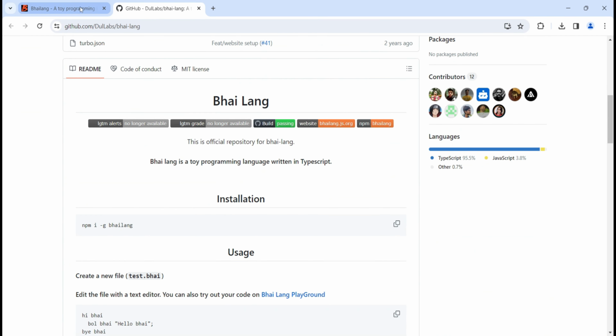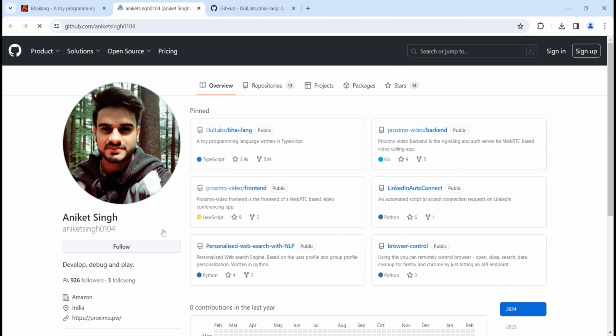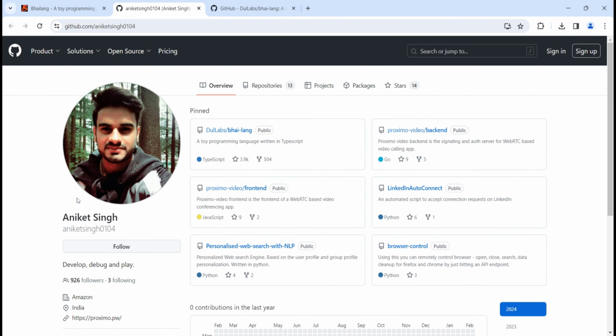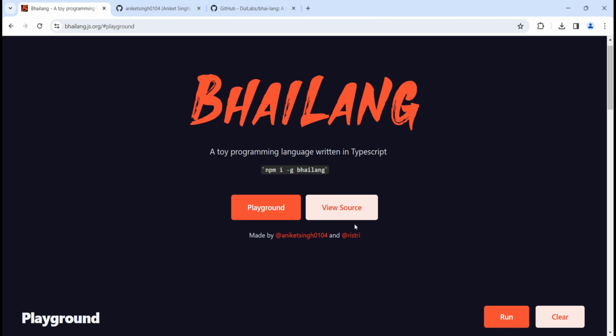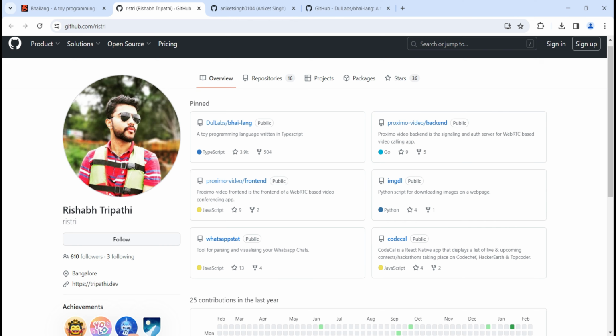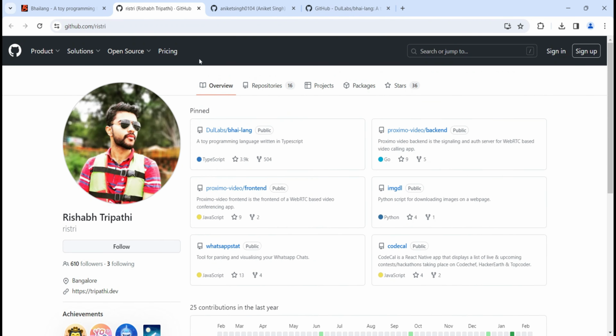And if you want to contribute, or if you want to contact them, Aniket Singh, you can simply contact them. This is the guy, Aniket Singh. This is his GitHub account. And Rishabh Tripathi, this is his GitHub account. So you can contact these guys.